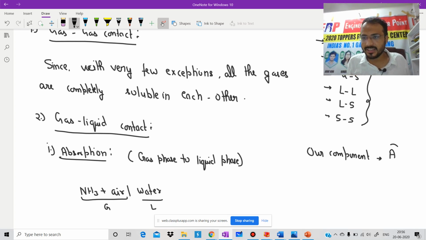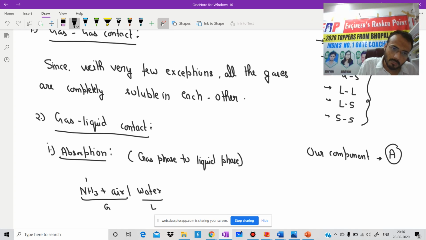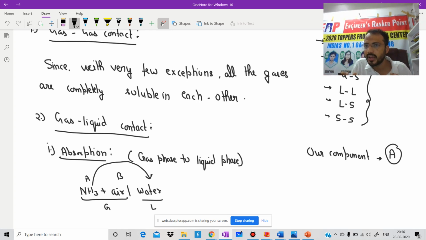Our component is A. Each and every time we need to separate component A, we will take the concentration of component A, the mole fraction of component A, and everything related to component A. Ammonia is A. Here again, what is mass transfer operation? Mass transfer operations are characterized by transfer of a substance from one phase to another phase at molecular level, and air and water are insoluble in each other. Is it clear? It is an example of absorption.